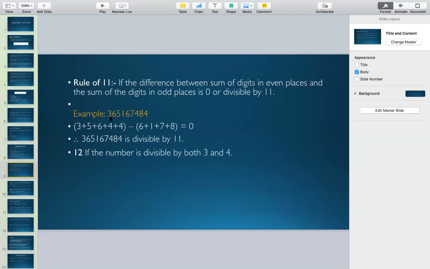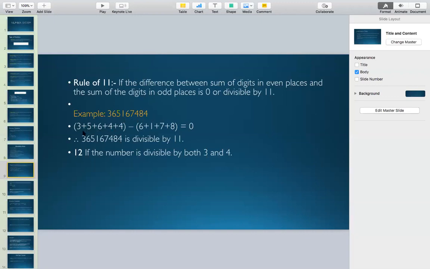Similarly, you need to simply take out the digits which are in the odd places. So 3 is in the first place, 5 is in the third place, 6 is in the fifth place. I'm talking about this 6 which is coming after 5, not before 5. So you can see the digits which are in the odd places: first, third, fifth, seventh, and ninth. Then the digits in the even places are in the second, fourth, sixth, and eighth position.